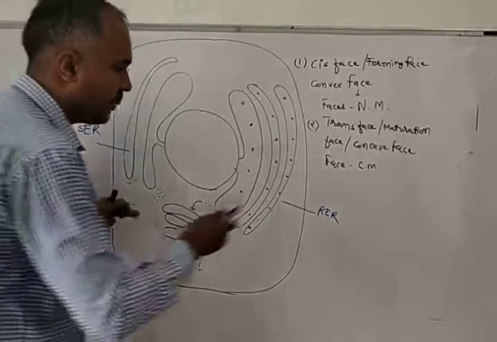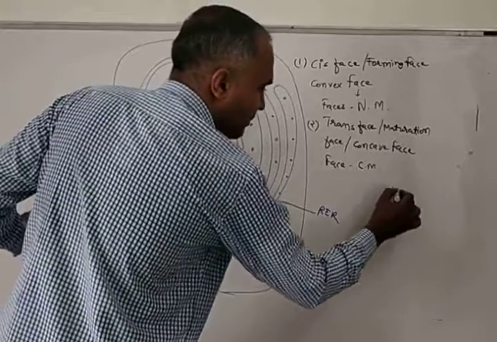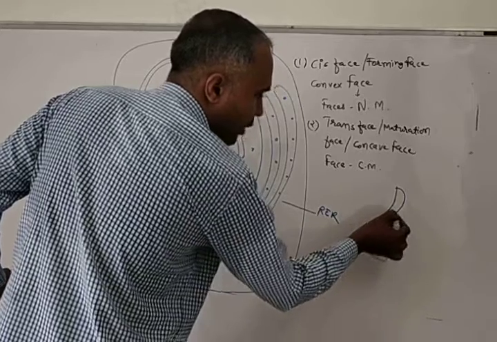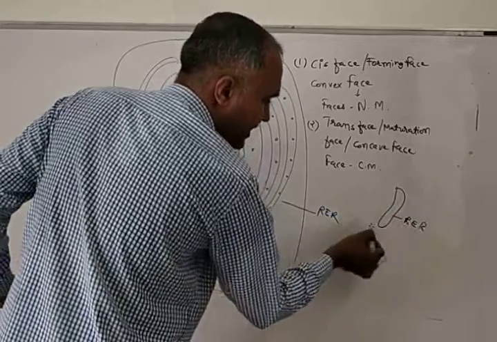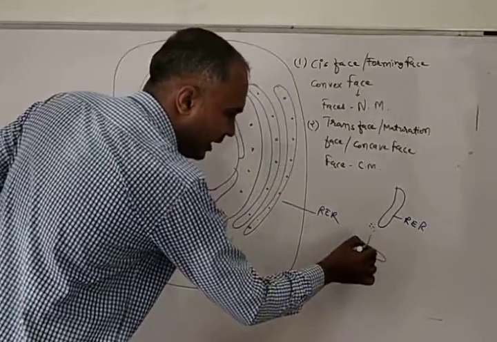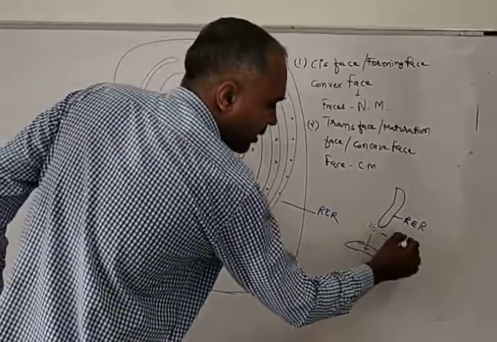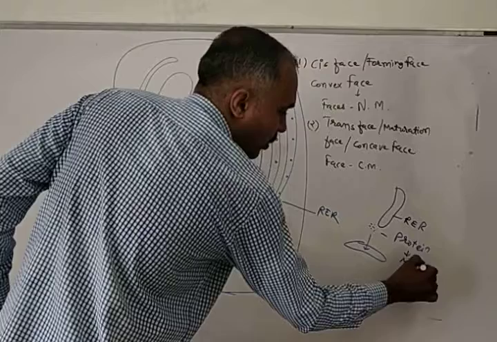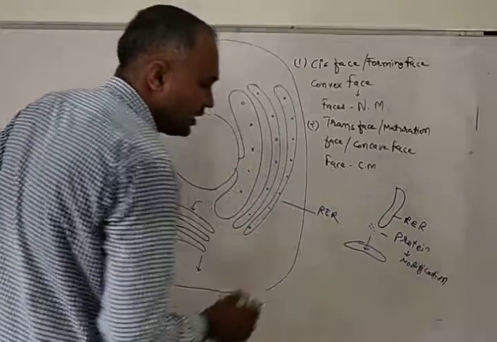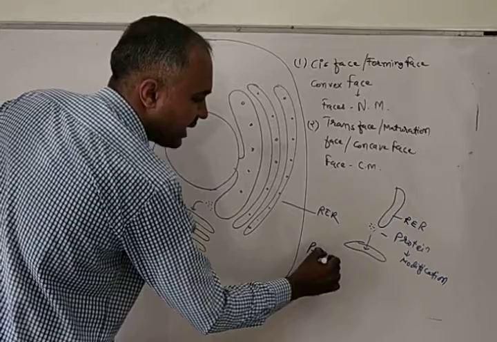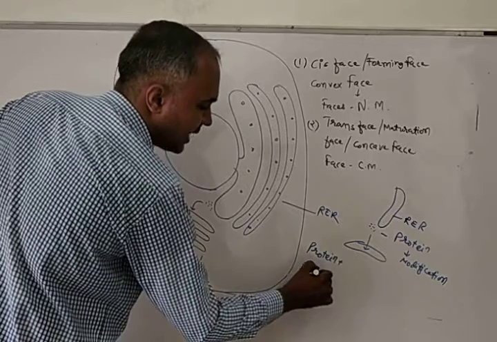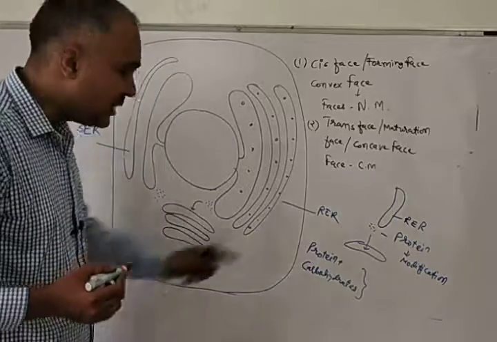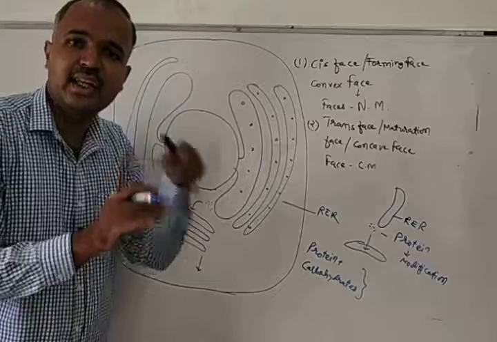How? See, this is the endoplasmic reticulum and this is the Golgi body. Okay, so protein is coming out from the endoplasmic reticulum. This is RER. Protein has come out from RER. Now it has entered into the Golgi body, and now this protein will undergo modification. How will it undergo modification? Say for example, protein is attached to carbohydrates. In this manner, protein is getting modified.